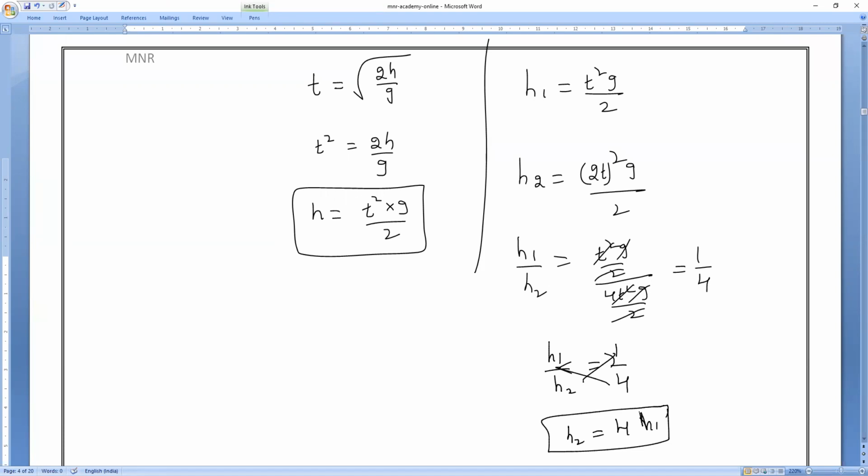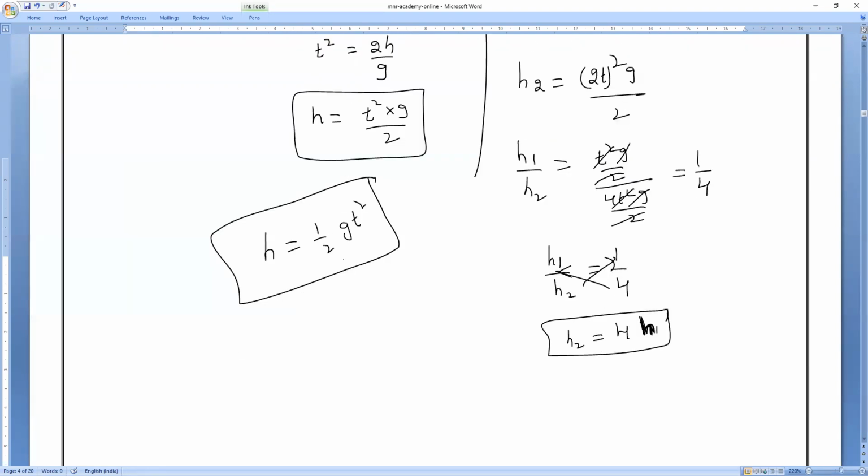Sir, can we take h is equal to half g t square? Mari, h is equal to half g t square. Yes, only that is correct. The formula we are forming here, this is only the formula. You take this also. What's wrong in that? Because you are taking initial velocity as 0, you are removing s equals ut plus half at square. So you are asking, can I take this one? Is it your question?